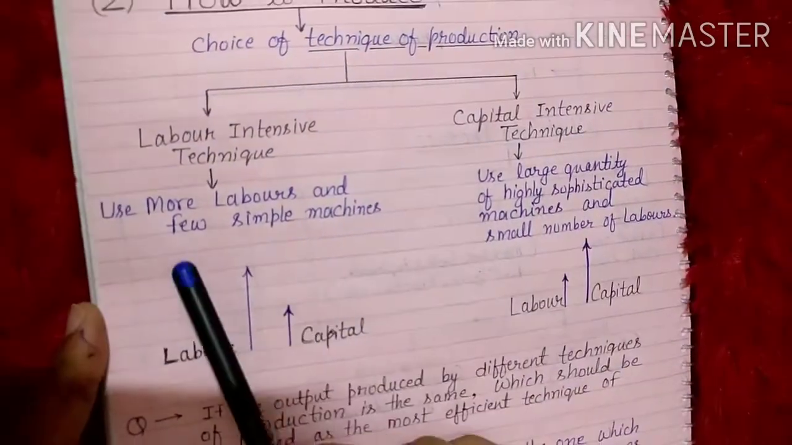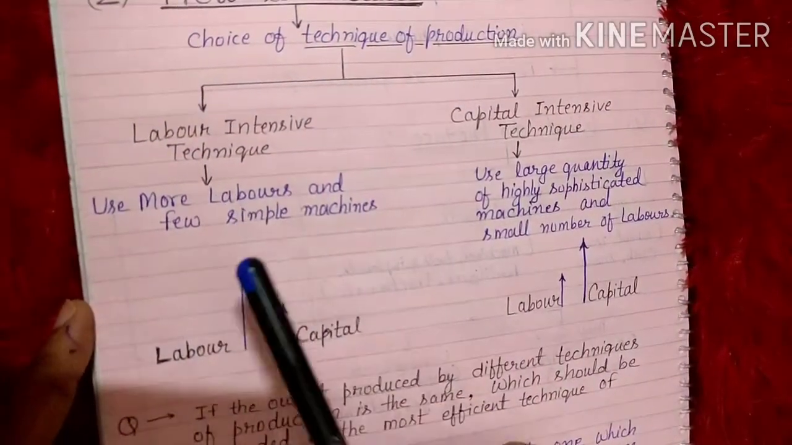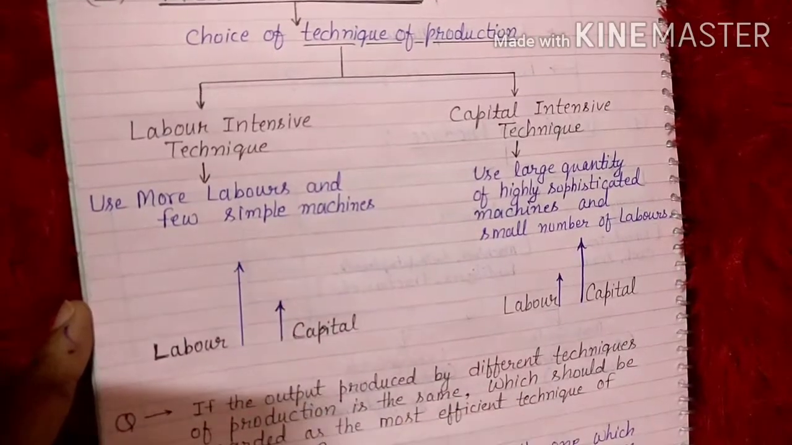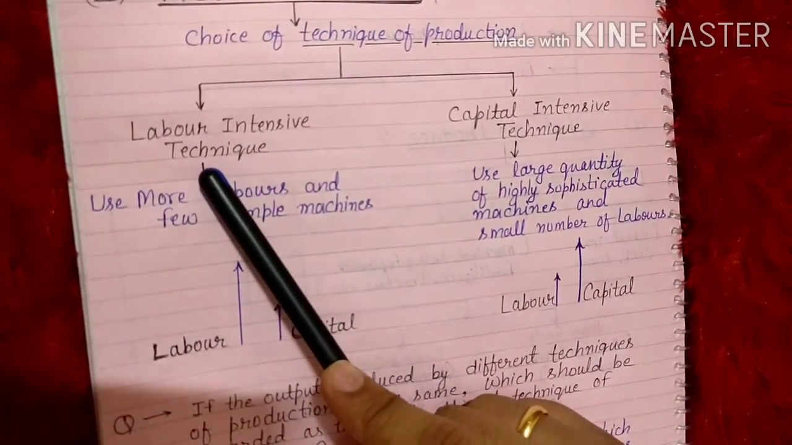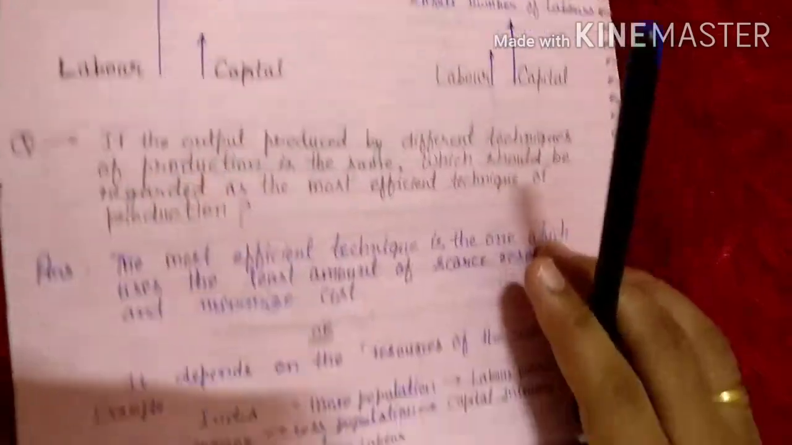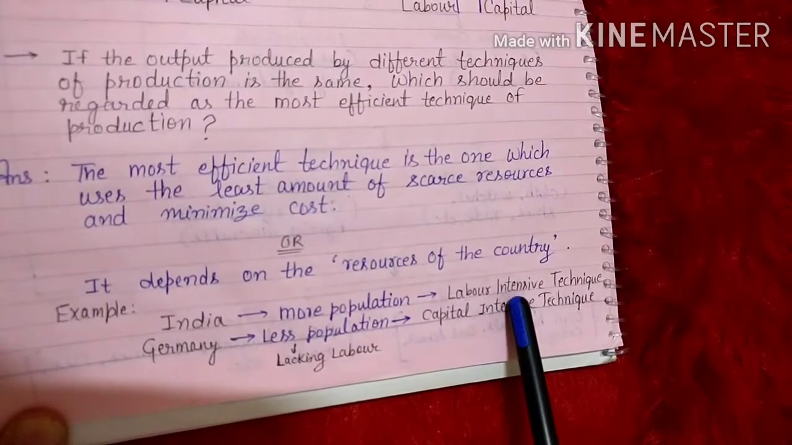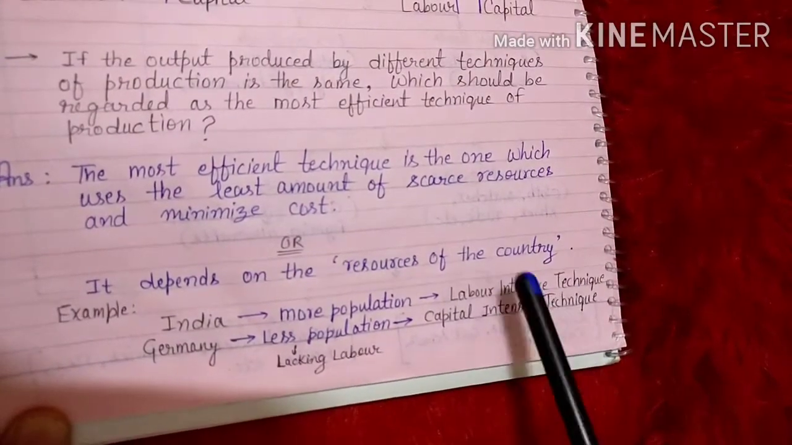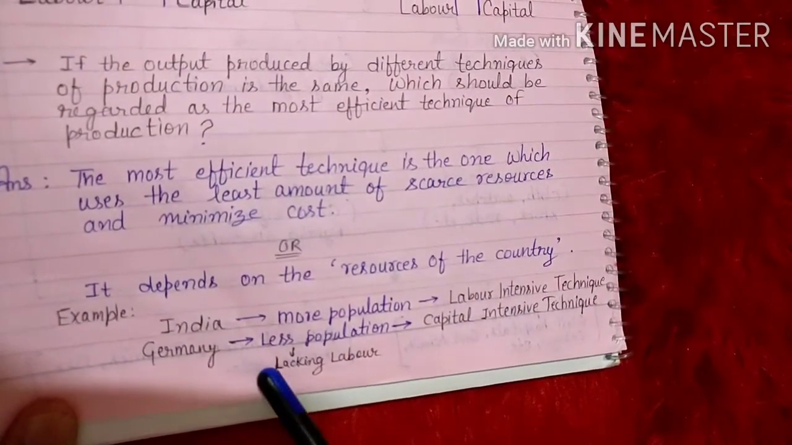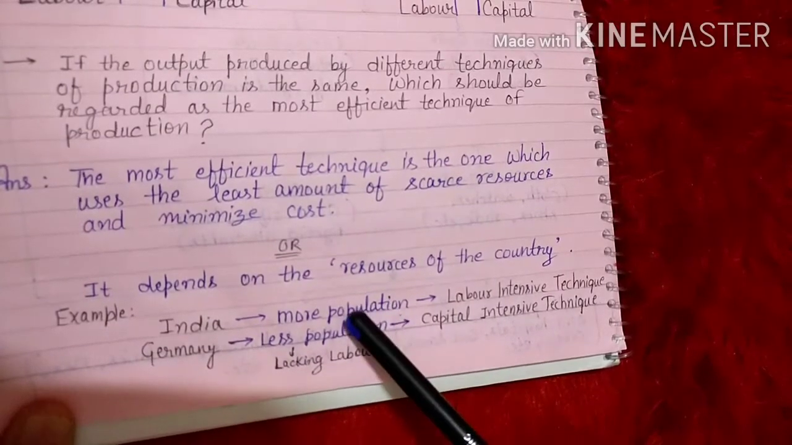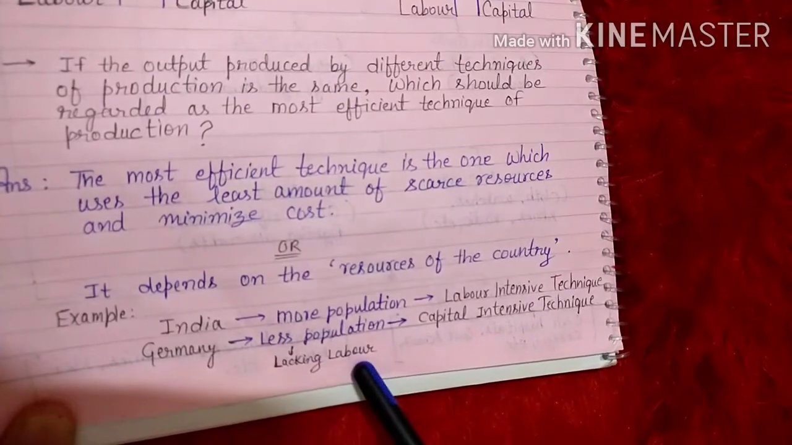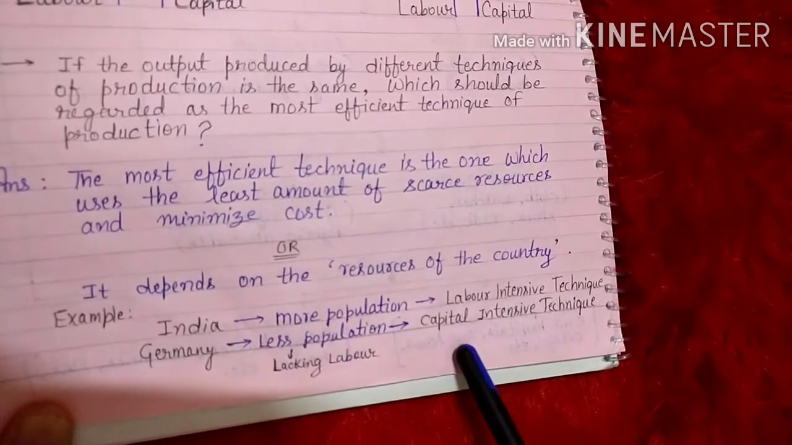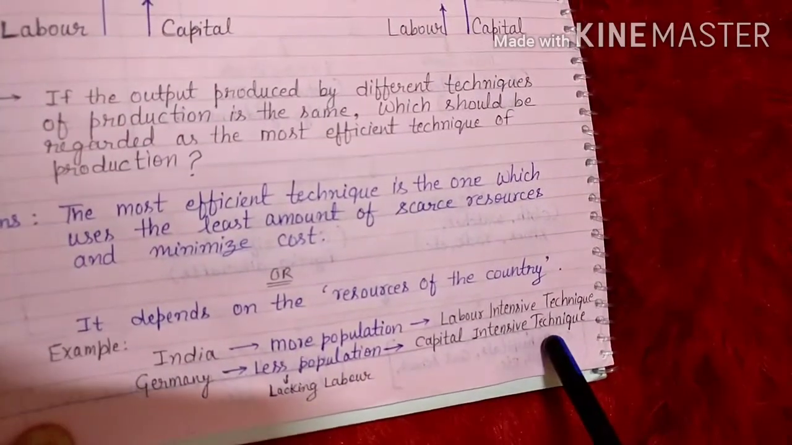That's why India uses labor intensive technology, because in this we are using more labor. By choosing this, India creates more opportunities for employment. Like India, with a large population, countries will use labor intensive technique. But Germany has a very small population compared to India and other countries, so they lack labor also. That's why they will use capital intensive technique. Clear or not?